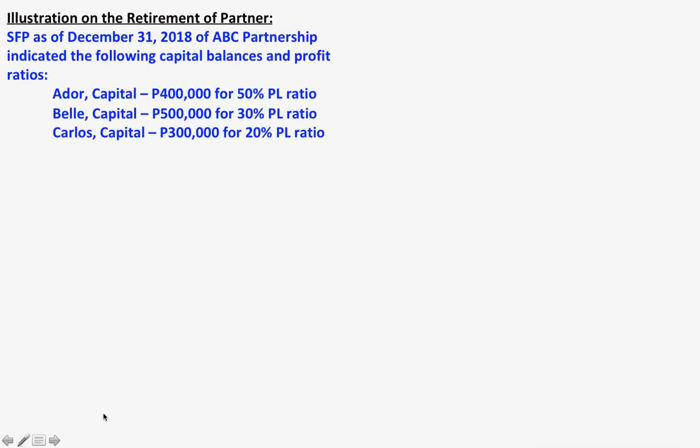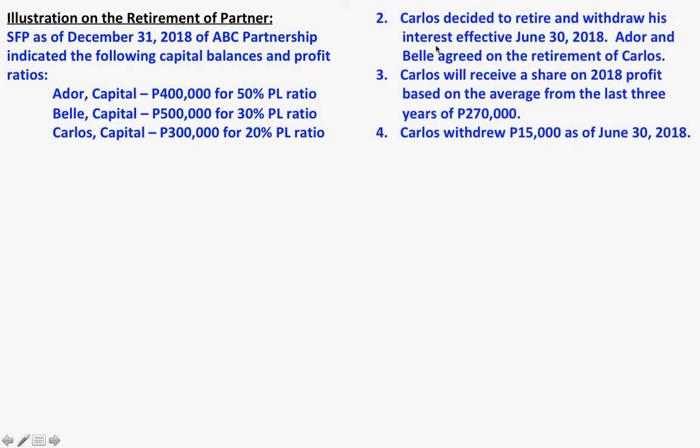Let us have an illustration. The statement of financial position as of December 31st, 2018 of ABC Partnership indicated the following capital balances and profit ratios. The second information is that Carlos decided to retire and withdraw his interest effective June 30, 2018. Adore and Bell agreed on the retirement of Carlos.